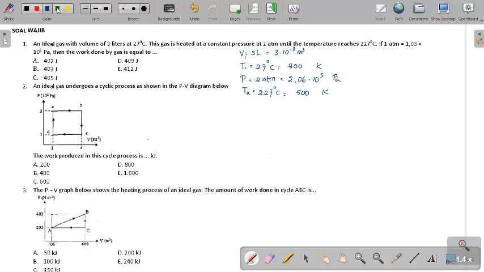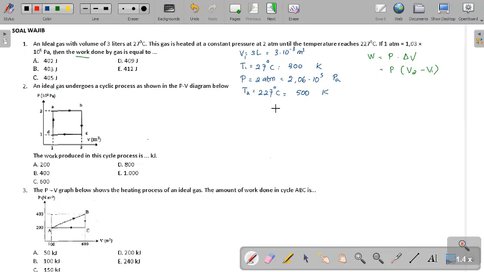Okay, the formula of work. The question is the work done by the gas. The formula of work is pressure times delta V, so this will be pressure times the second volume minus the first one. This is the formula for isobaric. The second volume we don't have yet, so we have to find it out first.